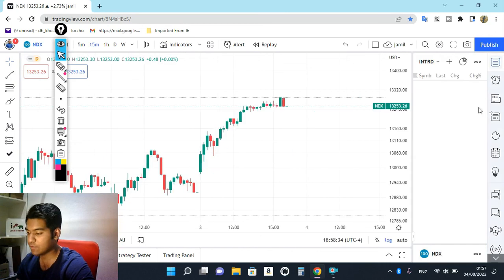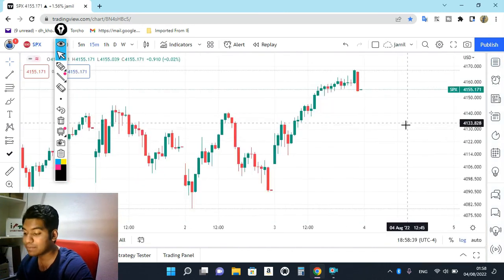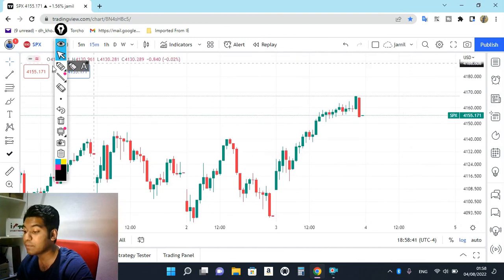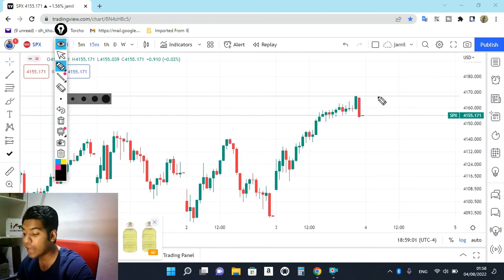Let's check the S&P 500. S&P 500, similar price, the market is continuously going upside and preparing for a breakout upside. But as you can see, the last 15 minutes is a sharp selling area. So it's negative, it can be negative because for almost 3 hours the market was trying to go upside. One selling candle almost looks like it is going to break down all of this support. So it's also a sign of negativity, but the trend is strong.